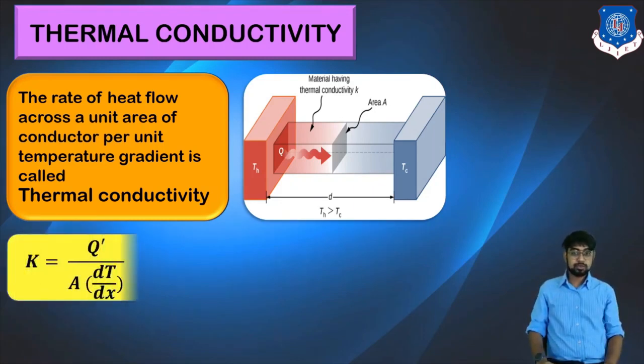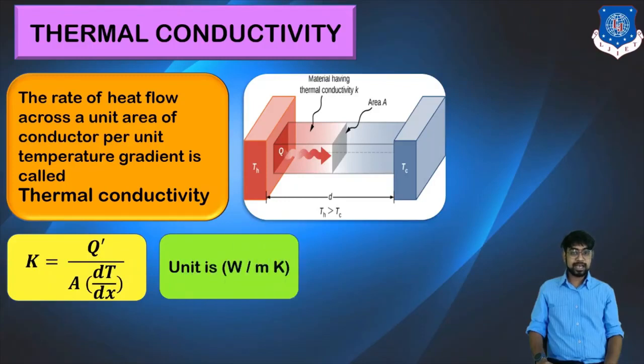Okay, so from that we can say that K, the thermal conductivity, equals Q dash upon area A into bracket dT by dx, where x is nothing but the distance. Its unit is watt per meter Kelvin.